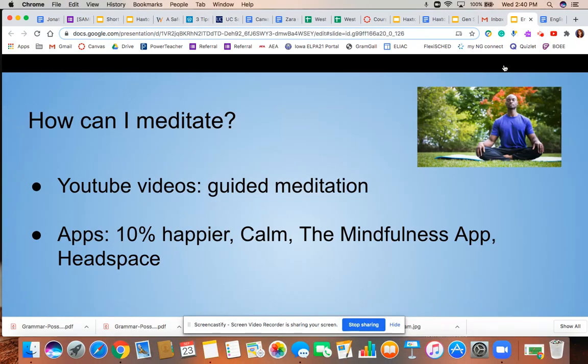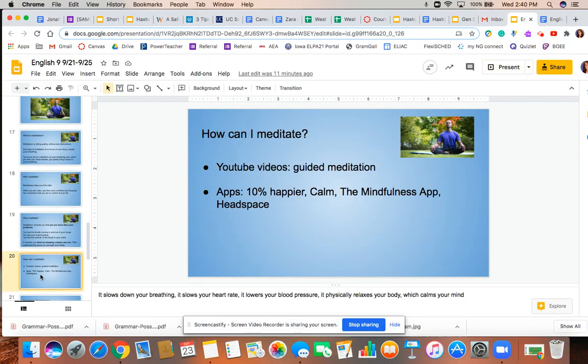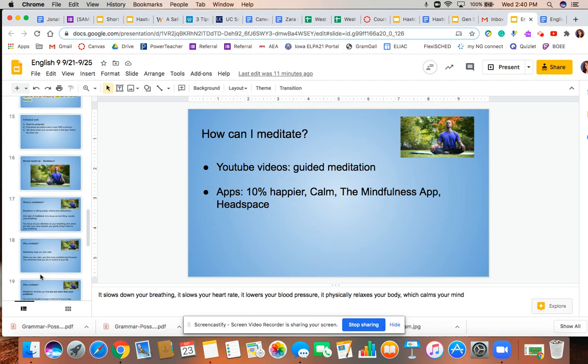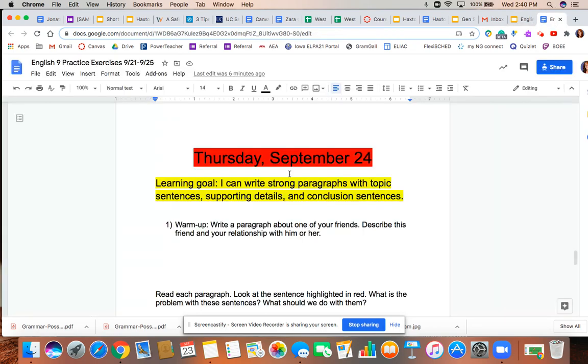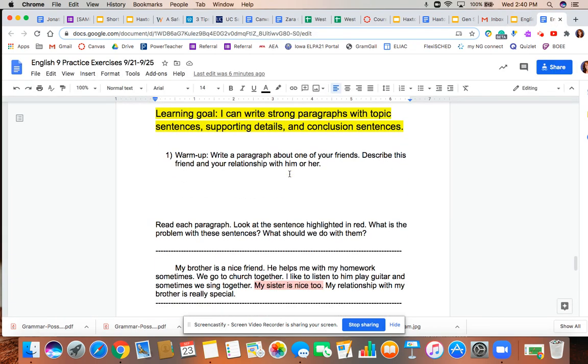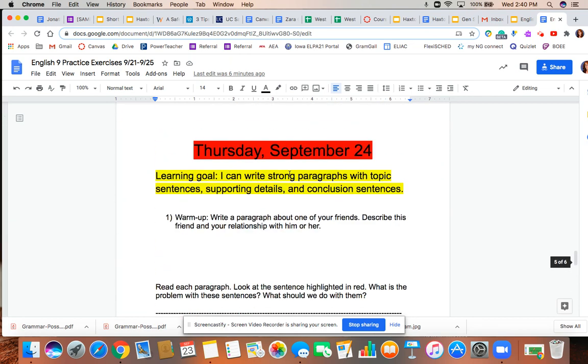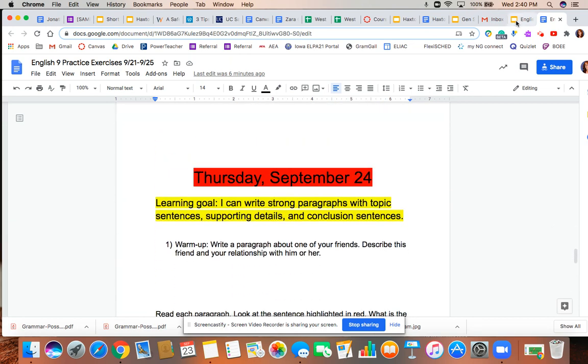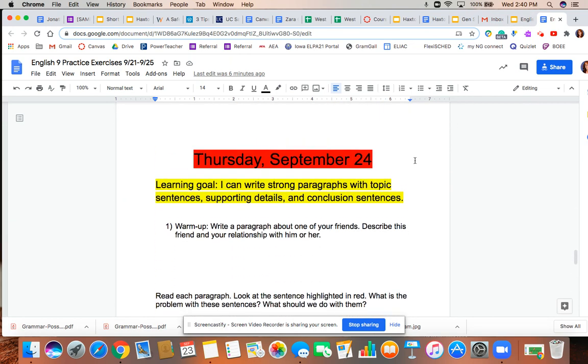And that is all that we talked about in class today. So, a reminder that the homework for Thursday are the activities on page 5 and 6 of your Google Doc. And the next time I will see you will be Friday morning.